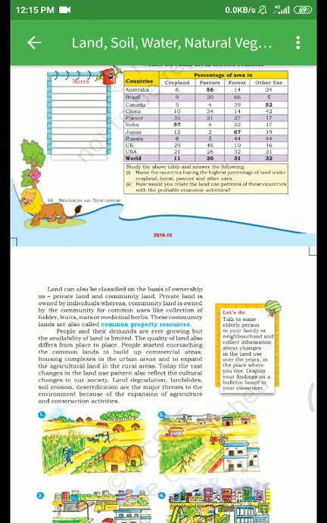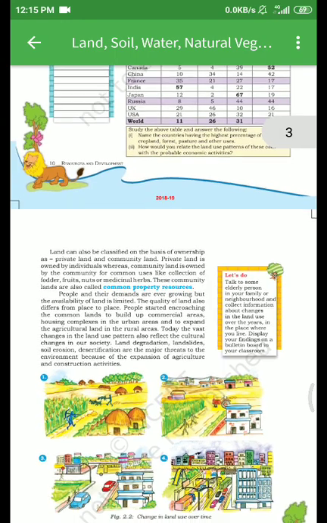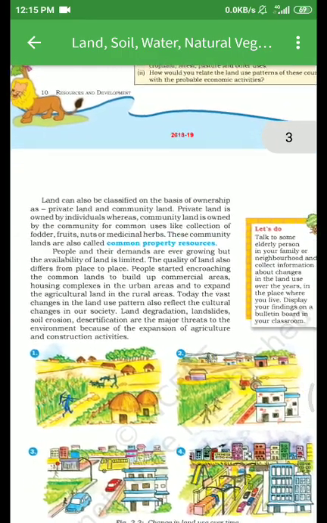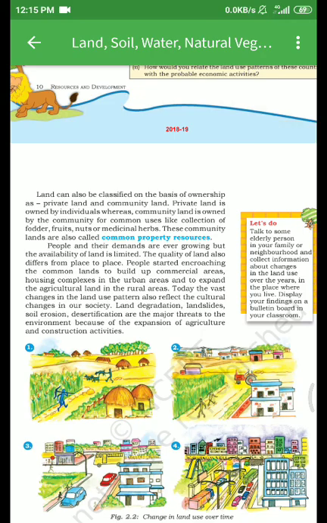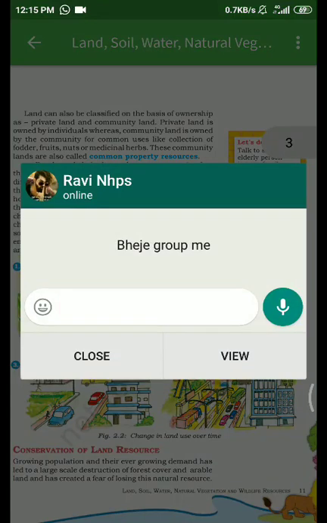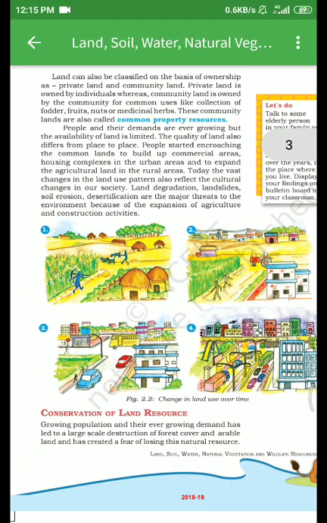People start encroaching on the common land to build commercial areas, housing complexes, urban areas, and to expand the agricultural land in rural areas. Today the vast changes in the land use pattern also reflect the cultural changes in society. Land degradation, landslides, soil erosion and desertification are the major threats to the environment because of the expansion of agriculture and construction activity. For better understanding, see figures 1, 2, 3 and 4.